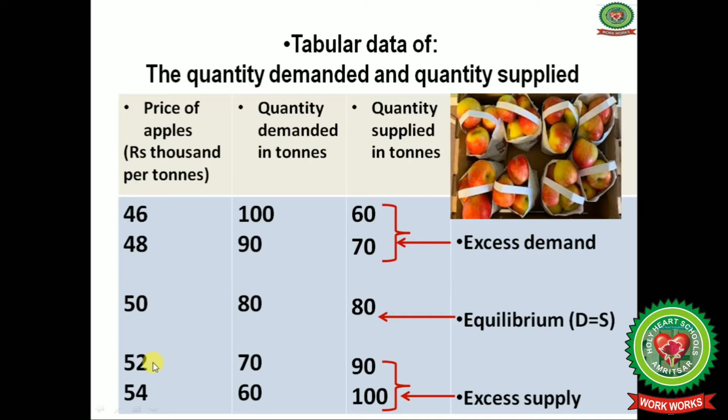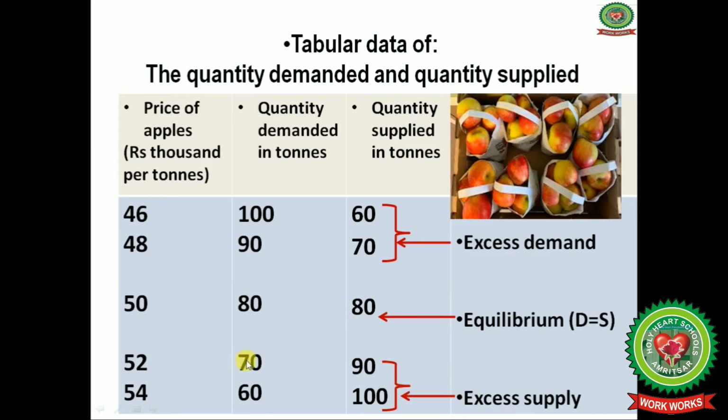Still, when the price increased from 50 to 52,000, quantity demanded also decreased from 80 to 70 units, and the quantity supplied increased to 90 tons due to its positive relationship with price.